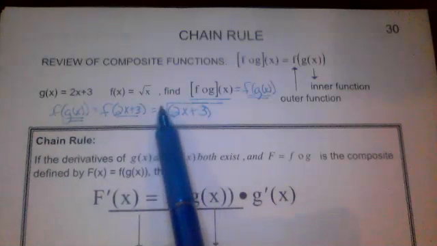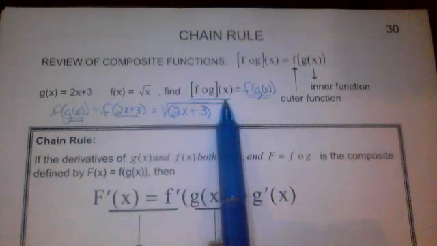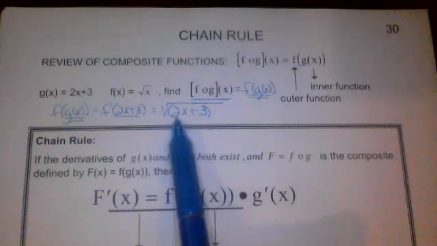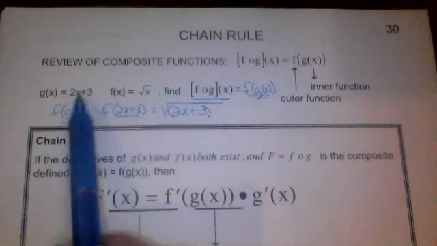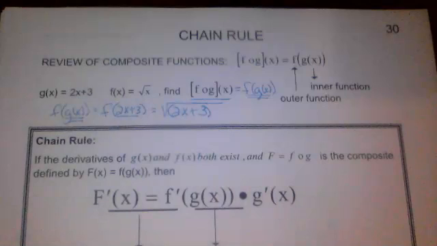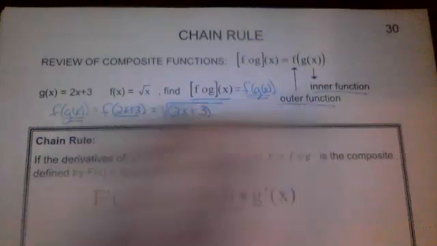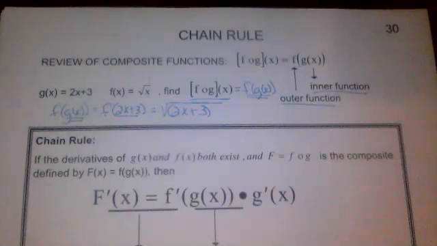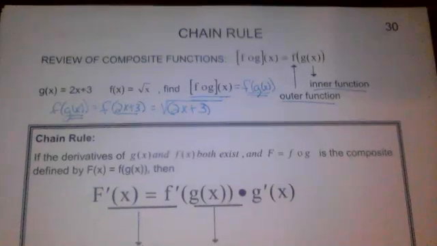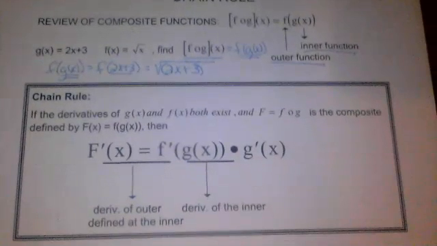And the outer function here would be the square root, this one, and the inside function would be the 2x plus 3. And so when we're using the chain rule, we need to be able to identify which is the outer function and which is the inner function. So we're going to talk about how to separate those things out. But once we can determine which one is the outside and which one is the inside, then we can use this chain rule. And here's what it says.